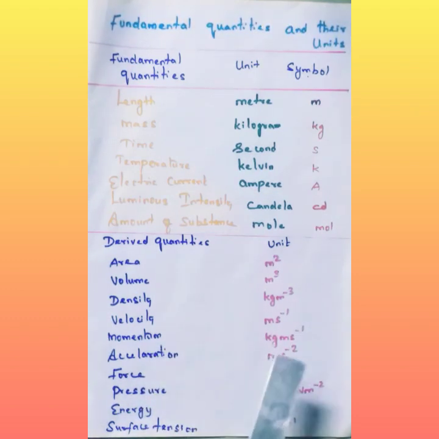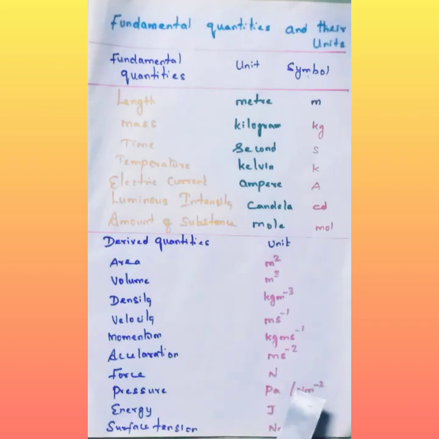Then momentum, kilogram meter per second. Acceleration, meter per second square, that is ms to the power minus 2. Force is Newton, N. Pressure is Pascal, or we can say Nm to the power minus 2, because pressure is equal to force by area.